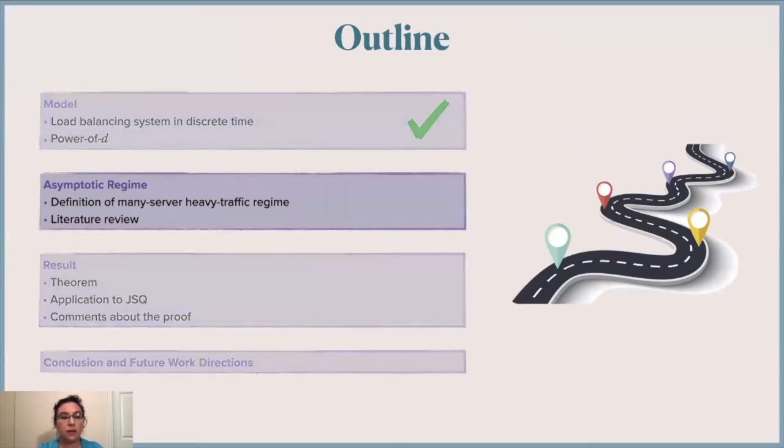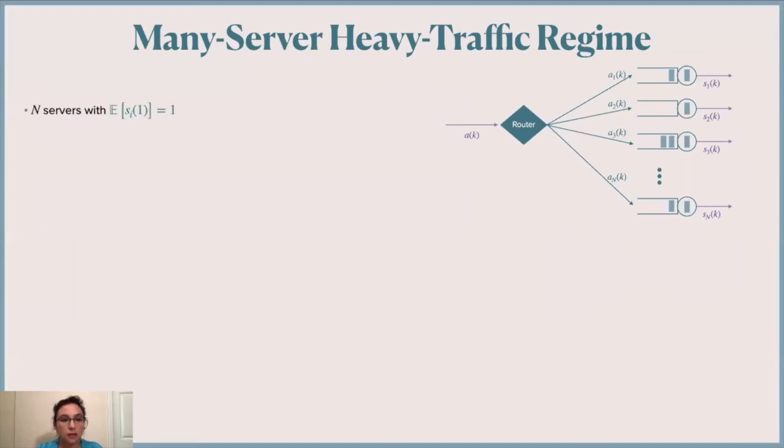Now let's step into the asymptotic regime we will be looking at. So I said before we have n servers, we will assume the service rate of each of them is equal to 1. And we will parameterize the arrivals with respect to n as follows. We will take a number alpha, which is greater than 0, and we will let the expected total arrival rate be n times (1 minus n to the power minus alpha). And observe that this means that the arrival rate per server will be 1 minus n to the power minus alpha.